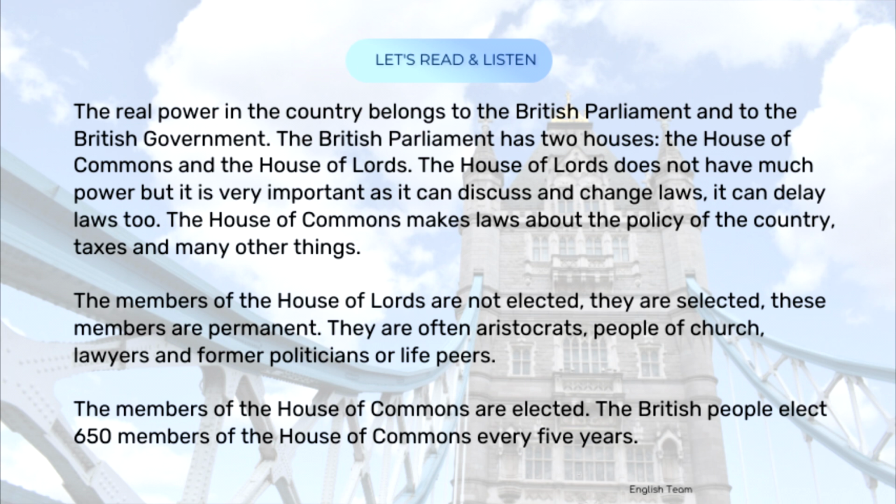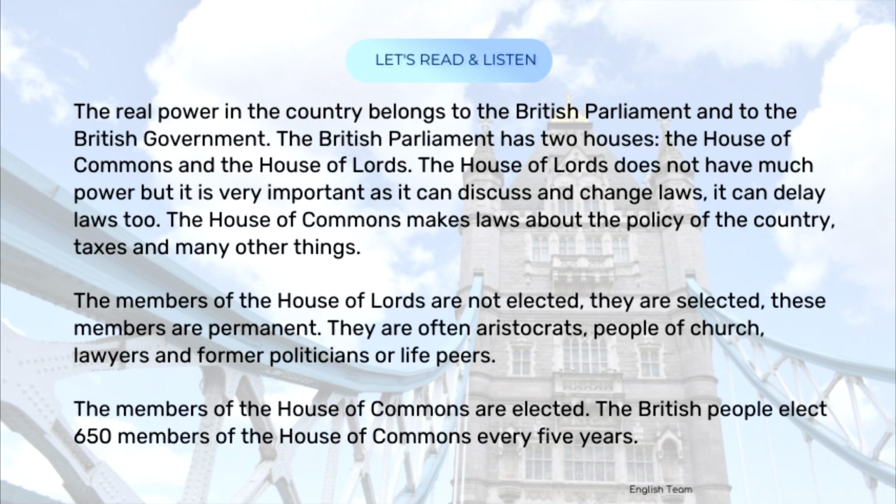The British Parliament has two houses, the House of Commons and the House of Lords. The House of Lords does not have much power, but it is very important as it can discuss and change laws. It can delay laws too. The House of Commons makes laws about the policy of the country, taxes and many other things.